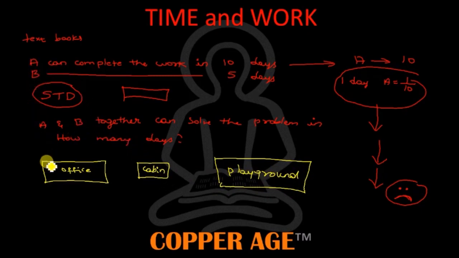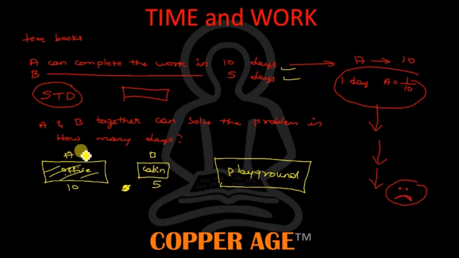A, in order to sweep this office, takes 10 days, while B, to do the same work, will do it in 5 days. So here one person is completing the work in 10 days, and the other is doing it in 5 days. So different days, that is different time, have been taken. B, assume if I tell him to clean my cabin, then he'll do it in 5 days of work.